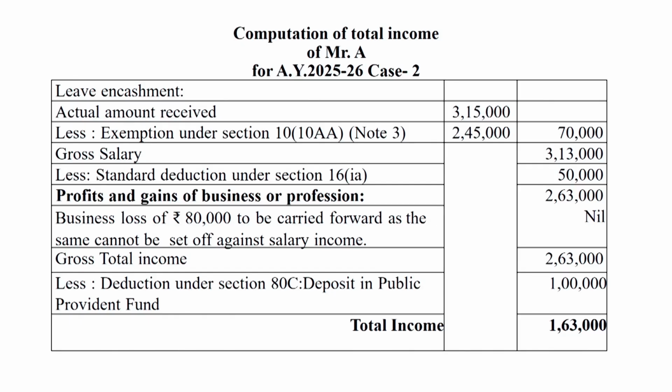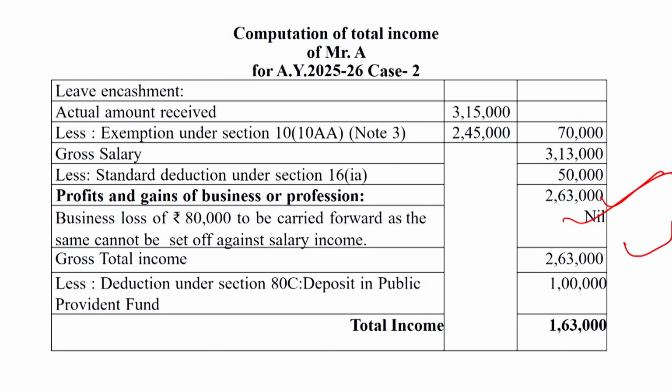So then 2,63,000. Business loss cannot be set off against the income from salary as per provisions of set off and carry forward of losses. So it will be nil.